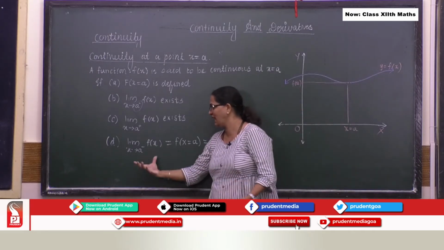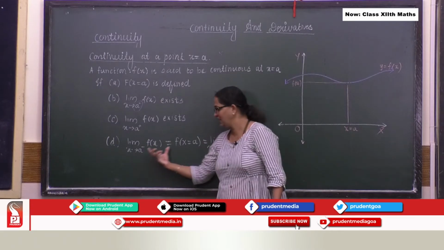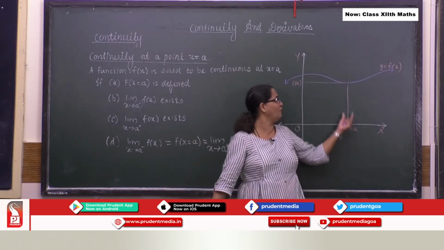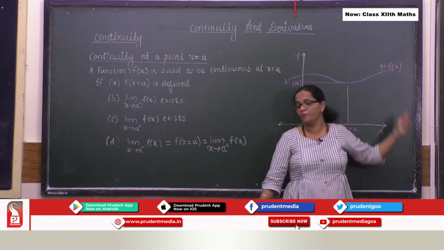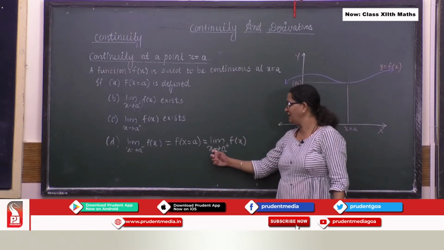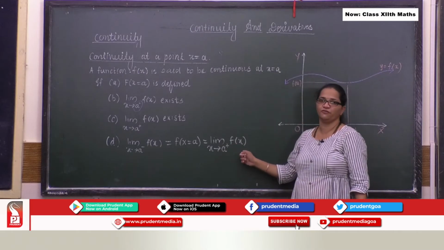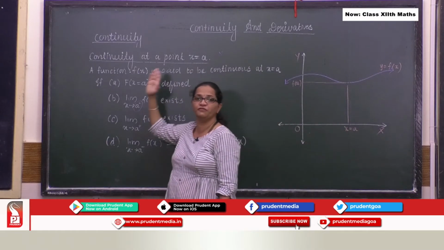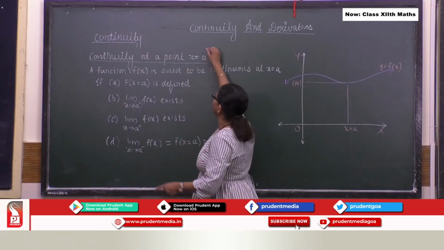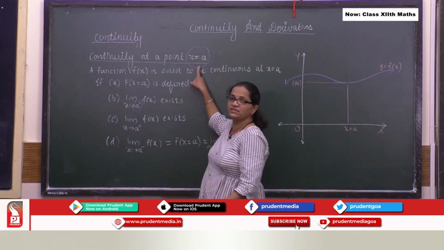So my left hand limit is equal to f of a, which is equal to my right hand limit. This is the definition of continuity of a function at x equal to a.